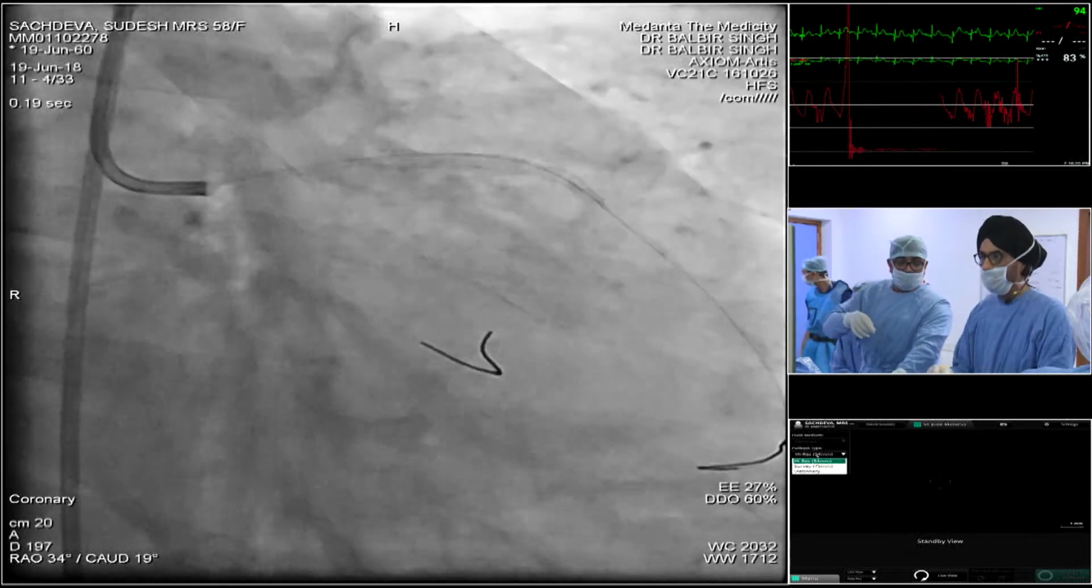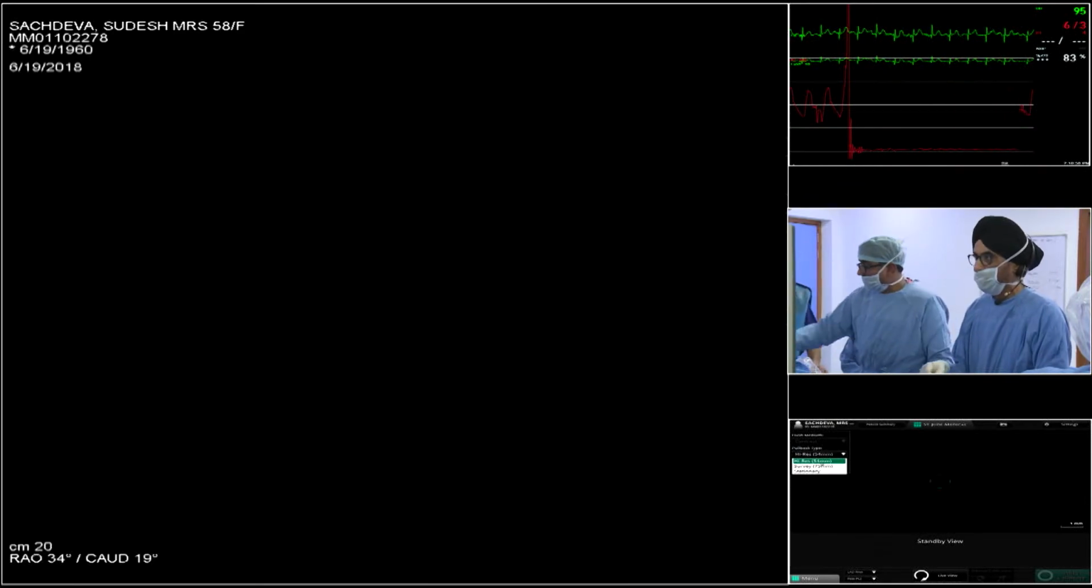It looks great in comparison to what we started with. It's a great case. Great case.